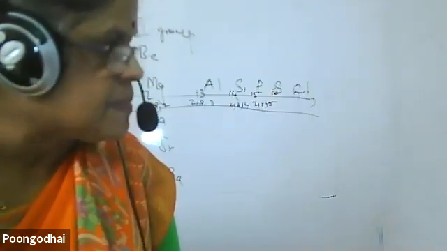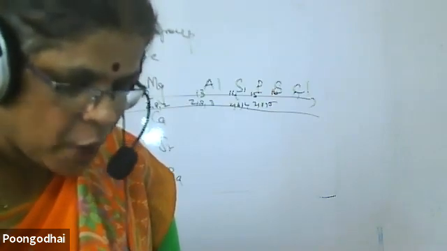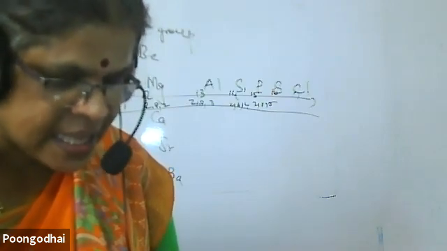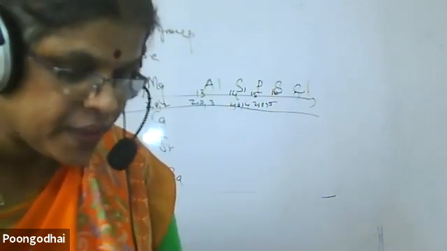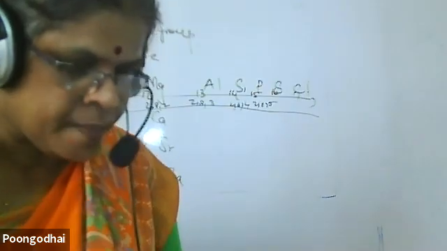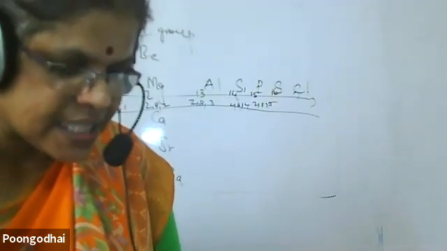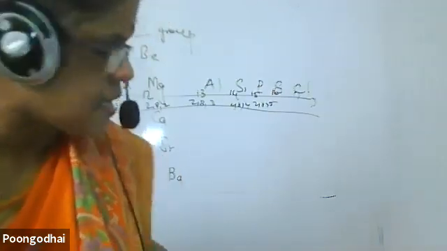When I move along a period, the size of the atom decreases. Why does the size decrease? Effective nuclear charge. If I say effective nuclear charge, you should know why. Because the electrons are added in the same shell, the effective nuclear charge increases and the size of the atom decreases.